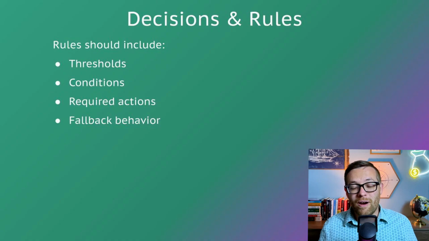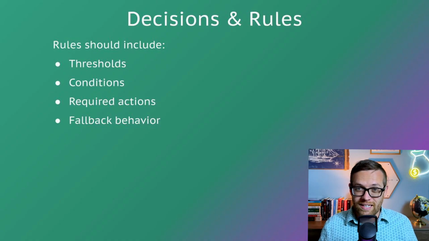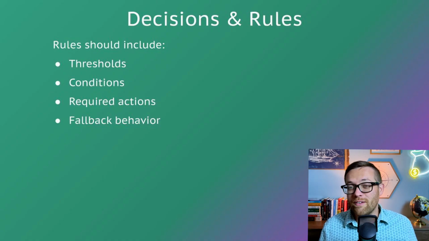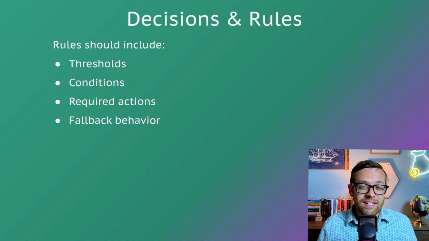That leads into the fourth part, which is exceptions and edge cases. Agents don't typically fail on normal days. They fail on weird days and weird data. So we design for what can go wrong. We design for missing data. We design for unexpected zero balances. We design for unusually large movements. We also design for conflicting inputs. These are things that a human could handle that an agent will struggle with. If you've ever said, oh yeah, this works except for that one case, well, that's an exception that you need to document to help the agent out.